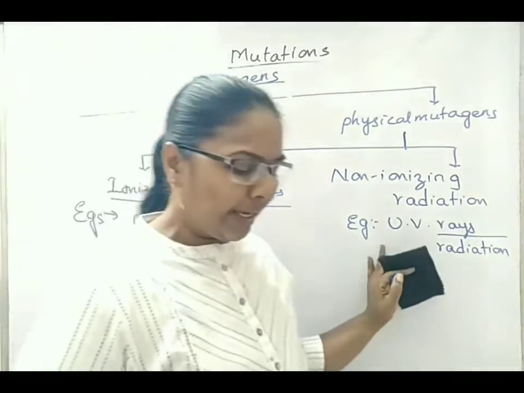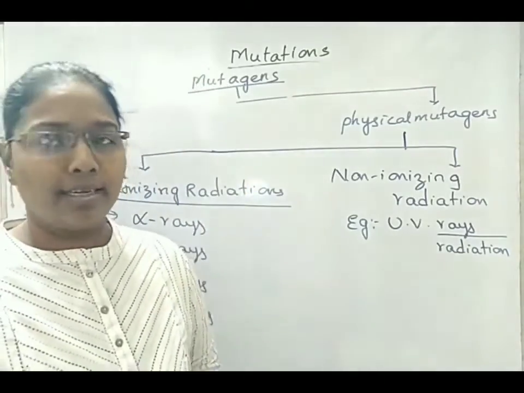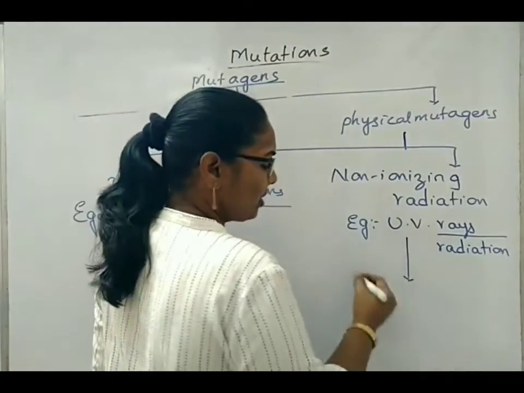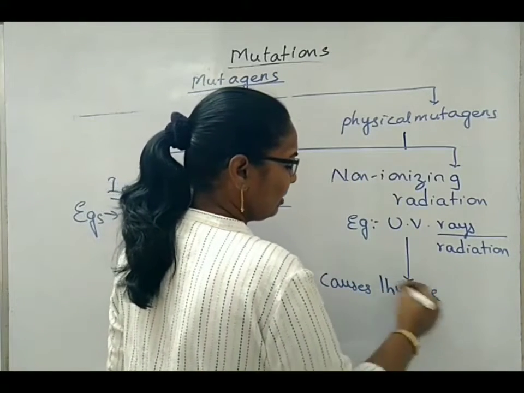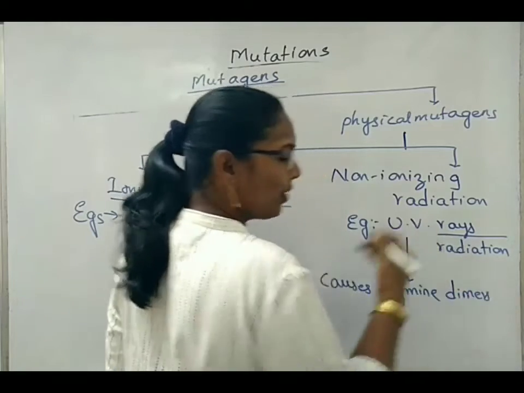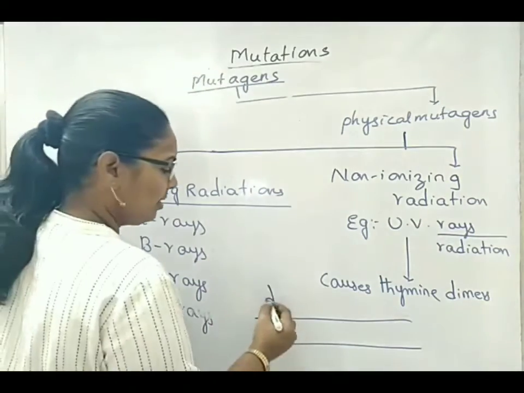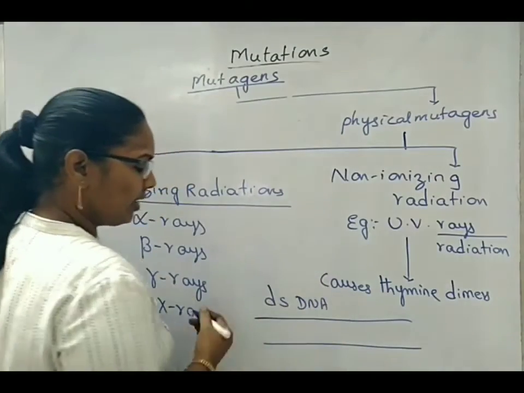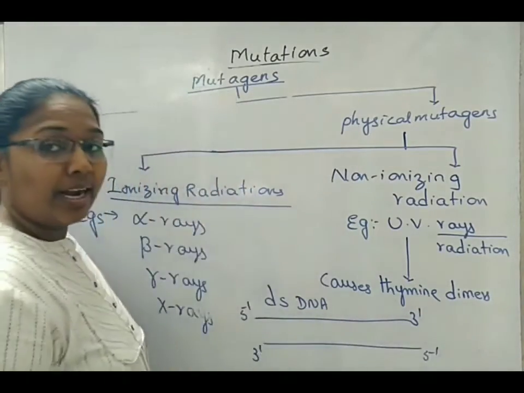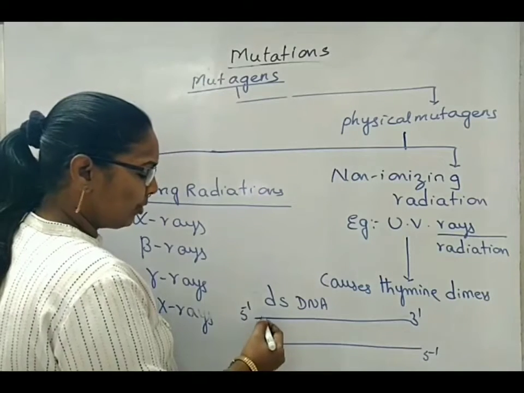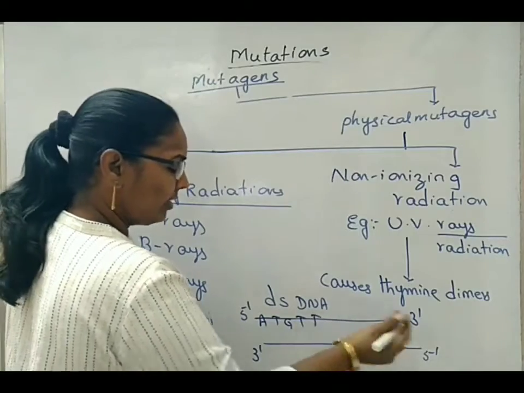Now, what is the main danger of these UV radiations or ultraviolet rays? These cause thymine dimers. Thymine dimers means, if we think this is the double-stranded DNA, one strand is like this, the second strand is like this. Then the sequence should be adenine, thymine, guanine, thymine, thymine, or like this.